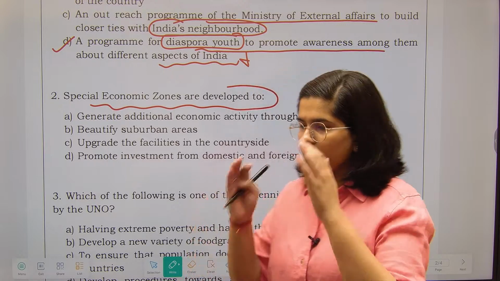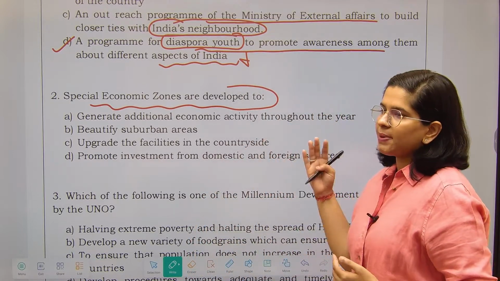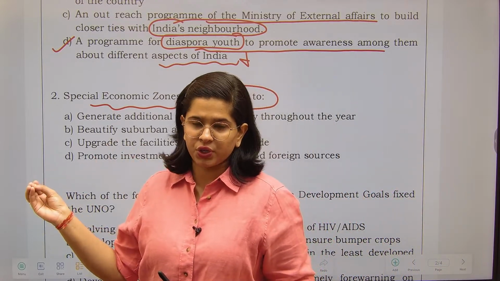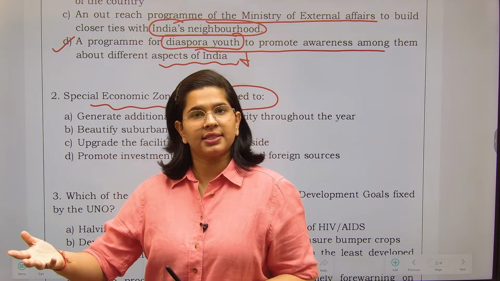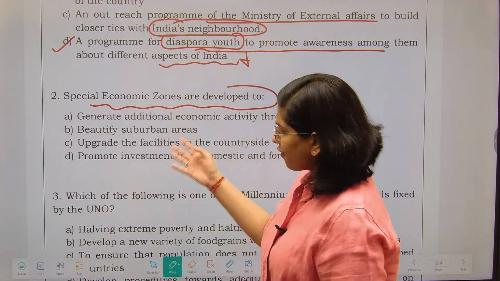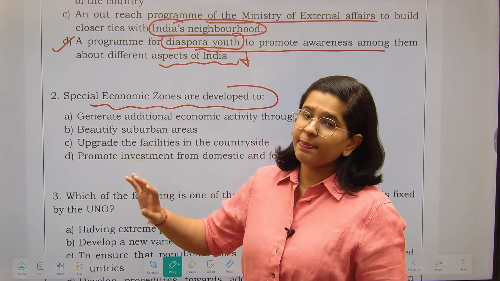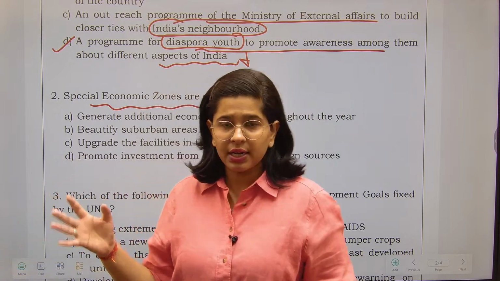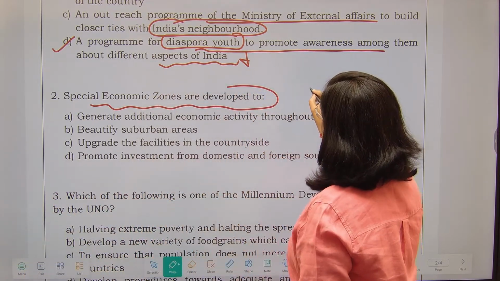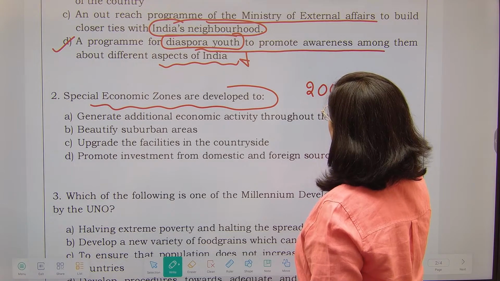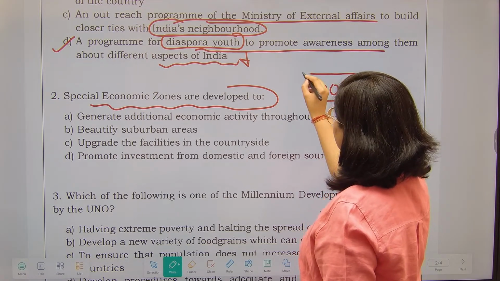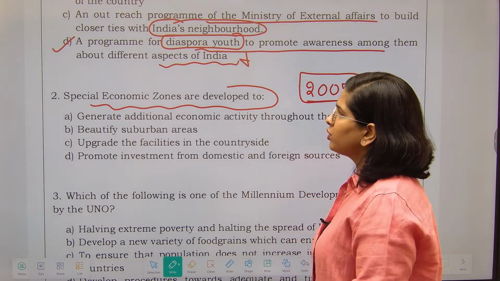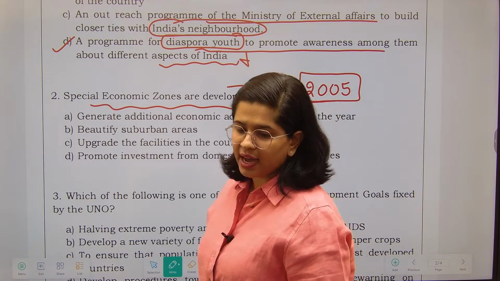So whatever question you are studying, see, this is always the practice of UPSC, that suppose if they have given something in an option, they can ask it in the next year, right? Suppose in the option they have mentioned any particular scheme. So it might happen that next year they might bring up a question out of that particular scheme. So you see, there is an act of 2005 for the establishment of SEZ. So yes, the SEZ Act 2005 is the act through which SEZs are established.